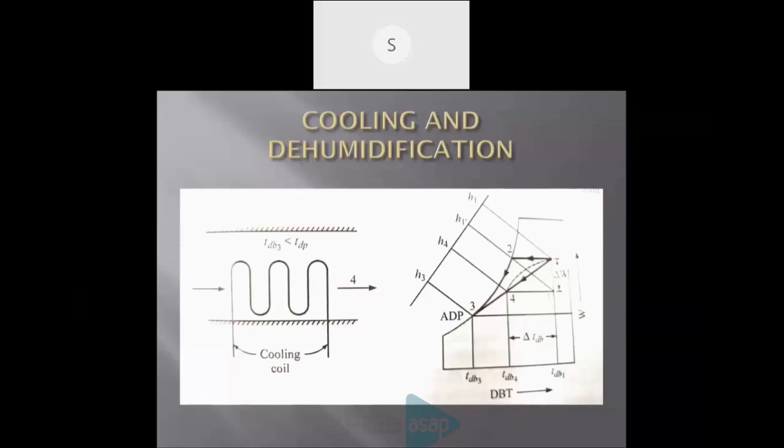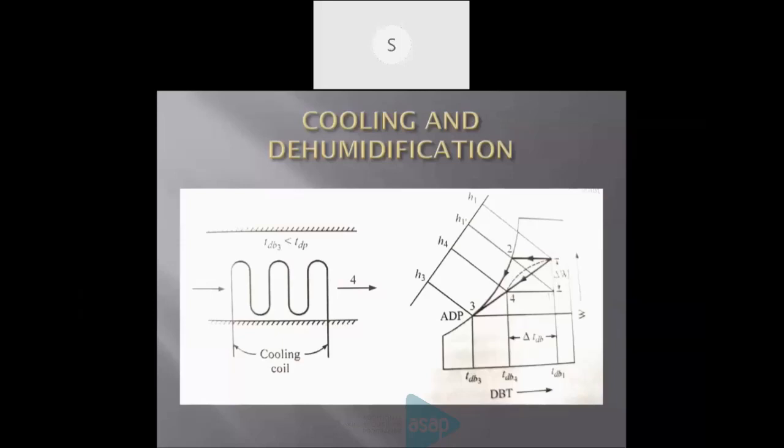Here also, with this cooling coil, our purpose is to cool the entering air. When the air comes across this cooling coil, what happens? The air becomes cool. And the other operation, dehumidification, is also here. The humidity is also being controlled. Dehumidification means decreasing the quantity of water content or moisture content.